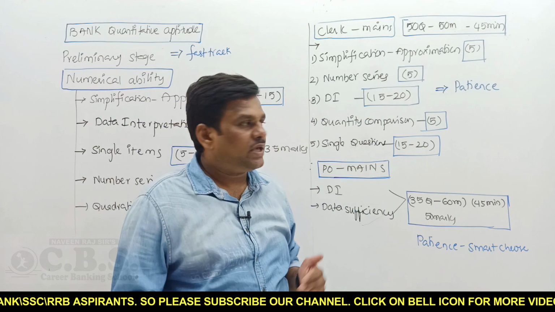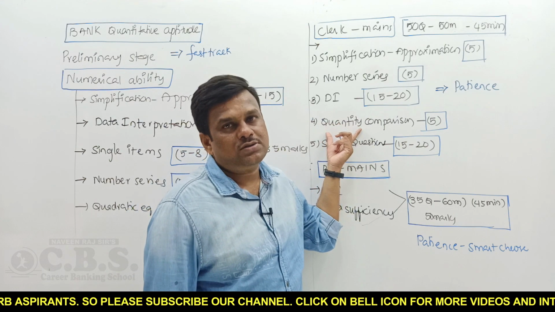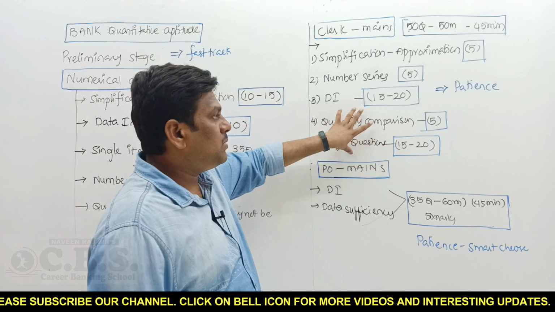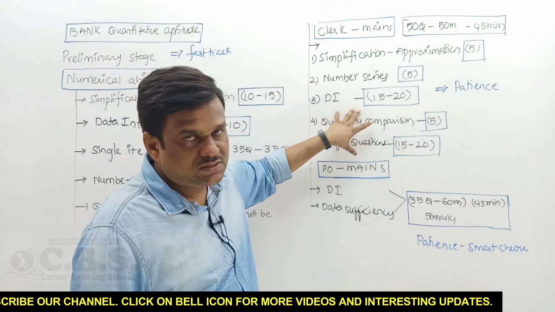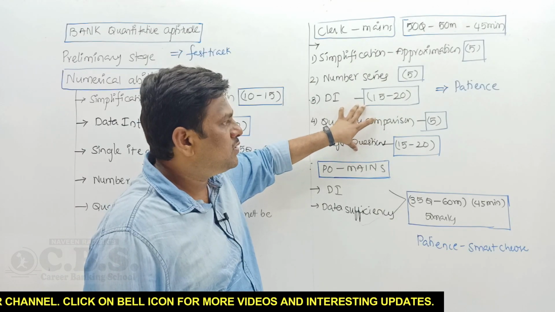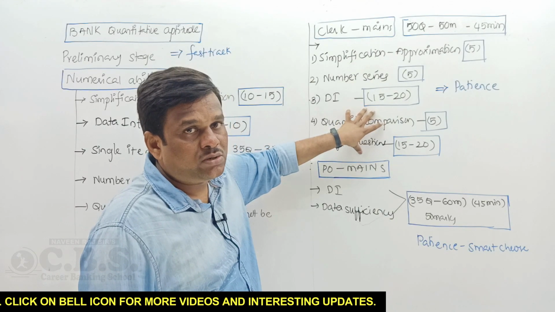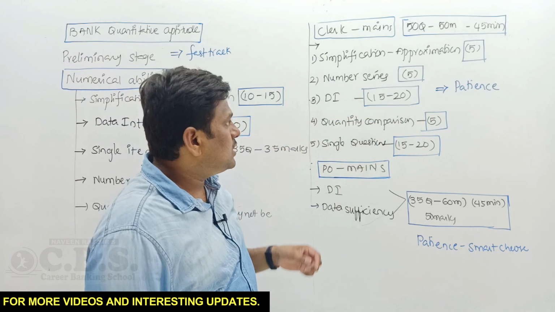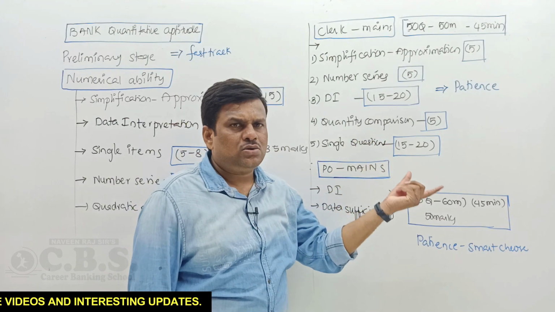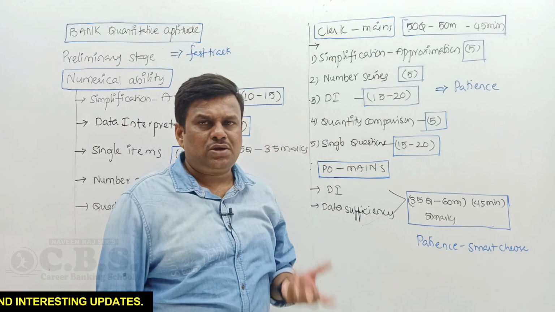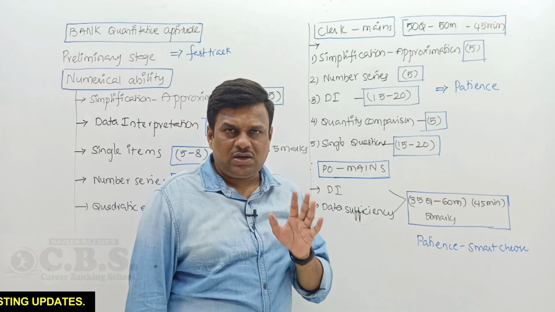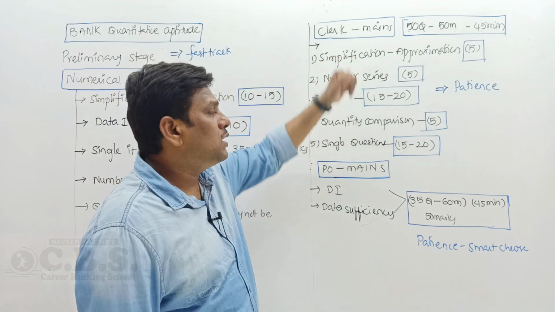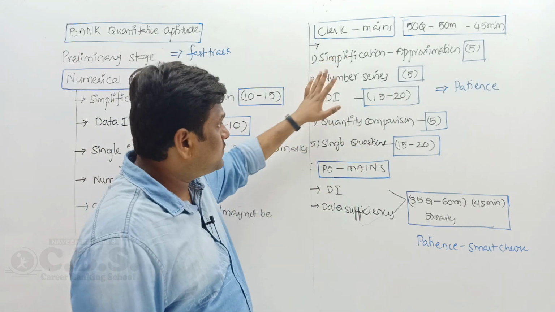So take it very seriously and practice all the concepts of all chapters. Don't put them on optional, because this is a major part of clerk mains exams. If you treat single-item chapters as optional, you will definitely face a major problem in your mains exam. So learn all concepts regarding profit and loss, simple and compound interest. All chapters depend only on concepts, because some arithmetic DI is also given in clerk mains exams. That is for clerk mains exams.